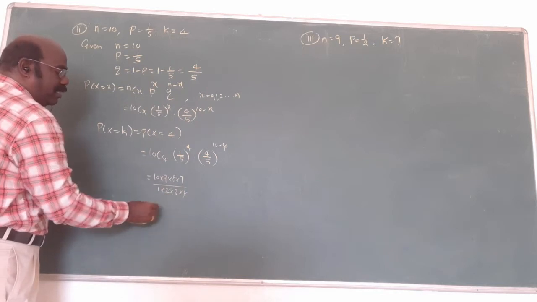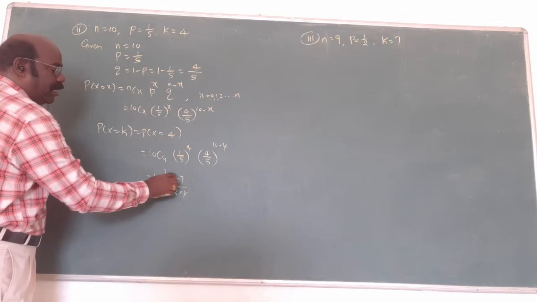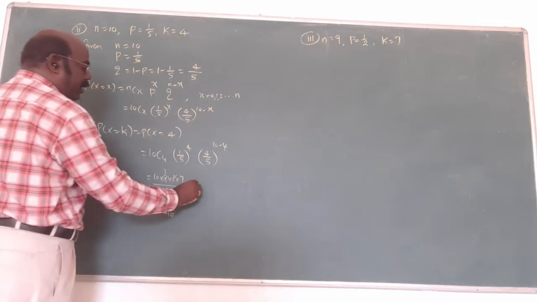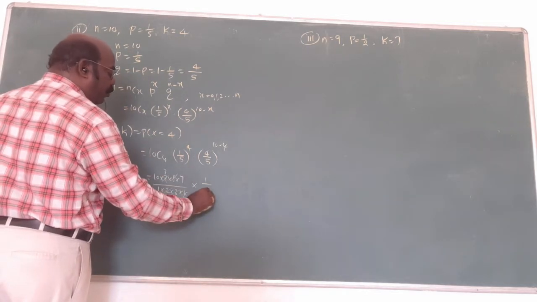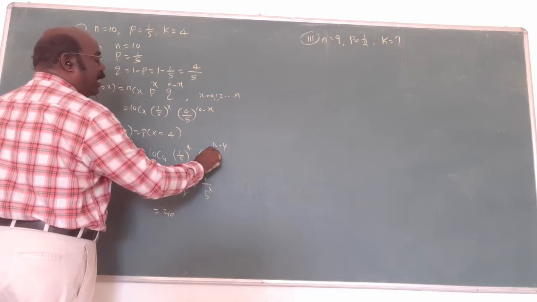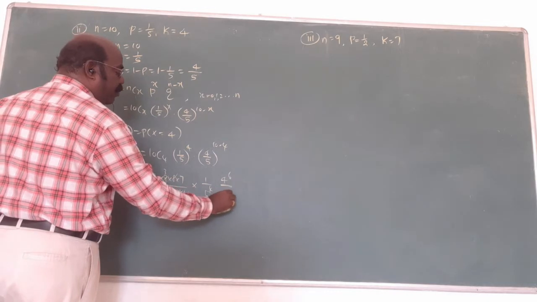2 4s are 8, we cancel. 1 times, 3 times. 3 7s are 21, 10 2s are 210. Am I right? Here 1 by 5 power 4. Here 4 by 5 whole power 10 minus 4 is what? 6. 4 power 6, here 5 power 6.